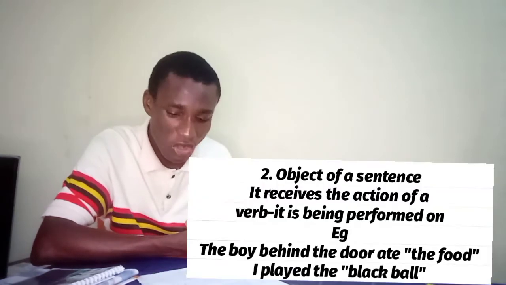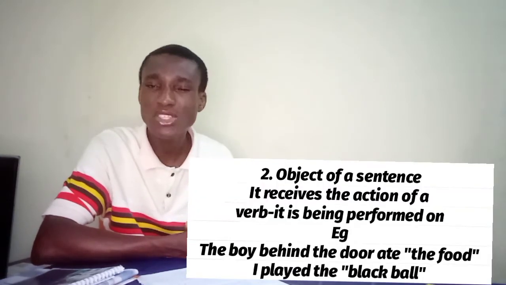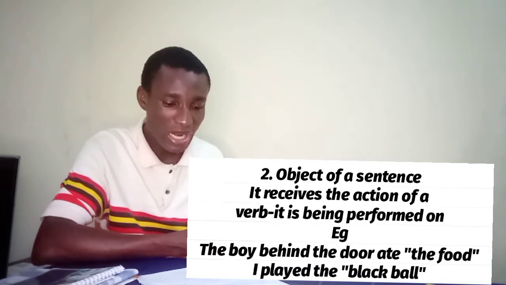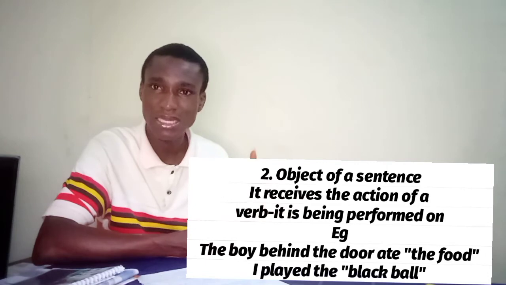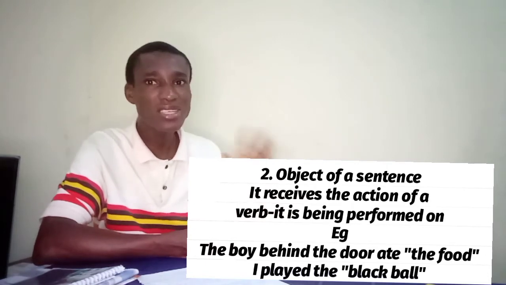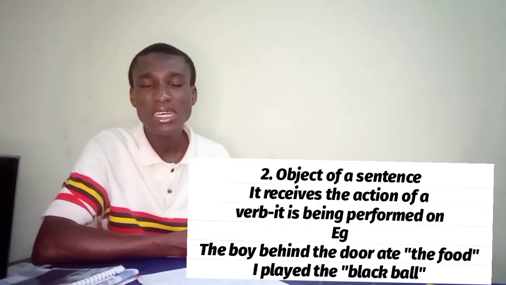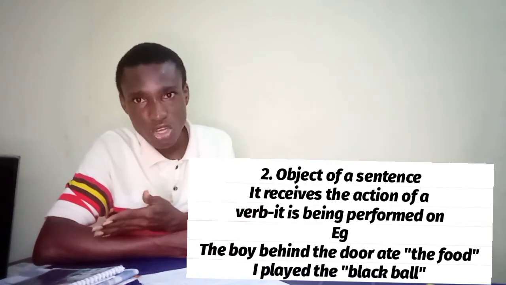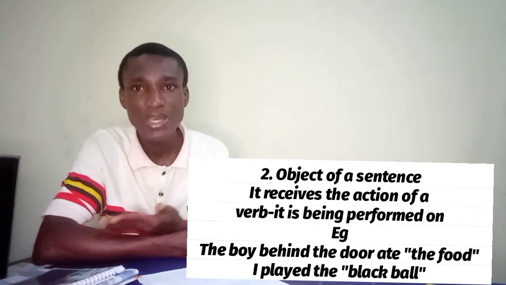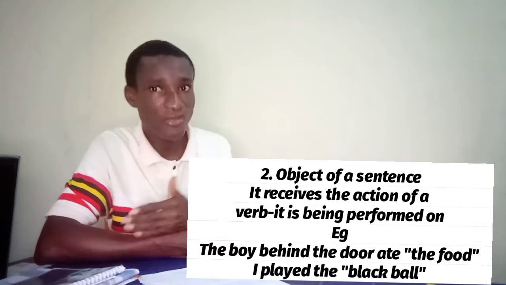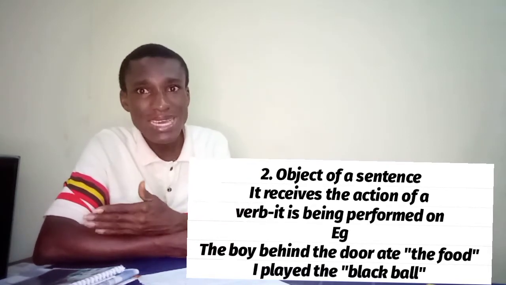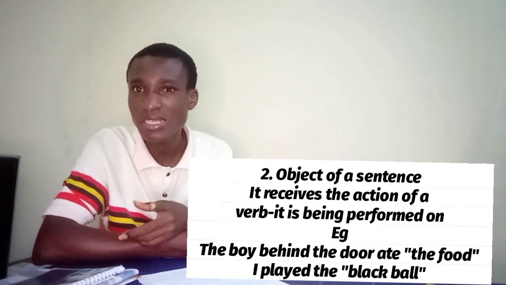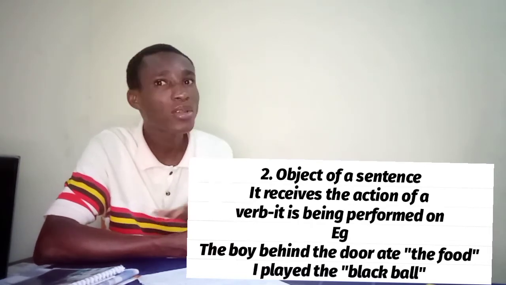Alright, number 2, it functions as the object of a verb, that is the receiver of an action. We've said before now that the boy behind the door ate it. So let us change that "it" to a noun phrase. The boy behind the door ate the food. So the food is a noun phrase functioning as the object of the sentence.